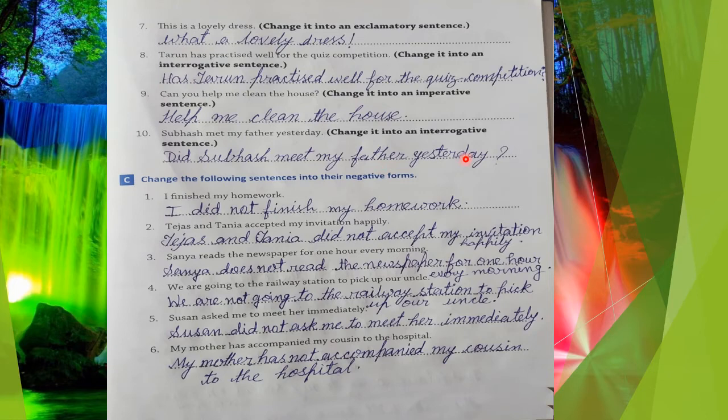Clear? How to change a sentence into the other form, whether declarative, interrogative, exclamatory or imperative? Clear how to do this question? Next is question number C. Change the following sentences into their negative forms. Class, here in this question, there are some sentences. You have to change them into negative forms, and you have to use not.